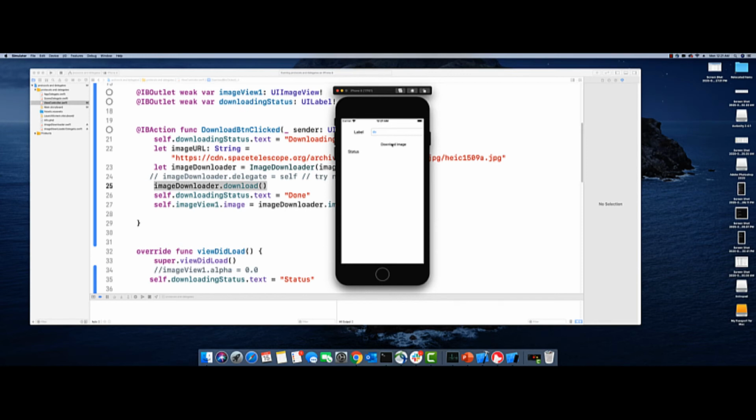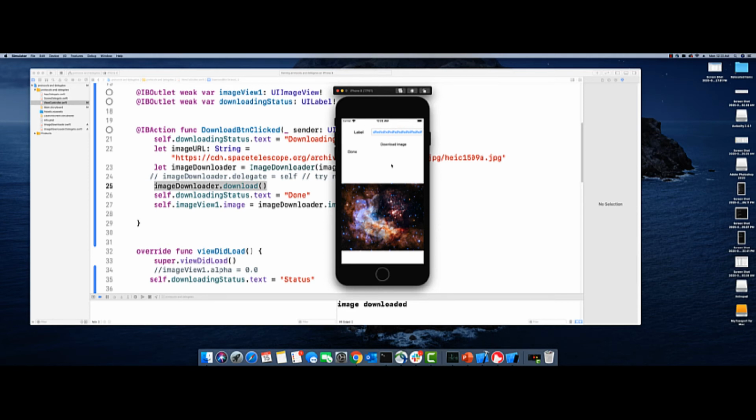As soon as I click on this download button, the image download will start, but I want to continue writing the label for that image. So I'm going to click on the download button and attempt to type in this box. As you can see, you can hit the keyboard, but the complete UI is frozen. I am not able to type in this text box. Only after the image has downloaded is it taking all the letters from my keyboard and showing them here.